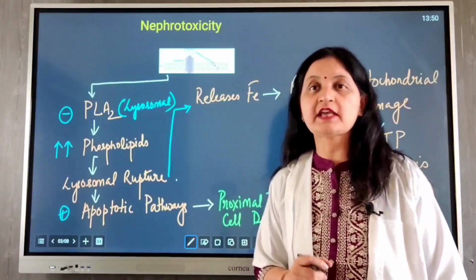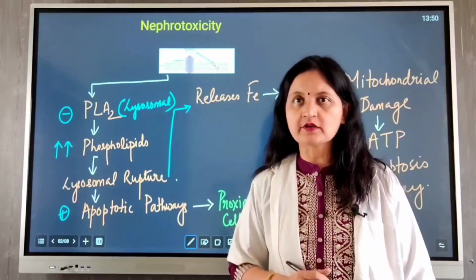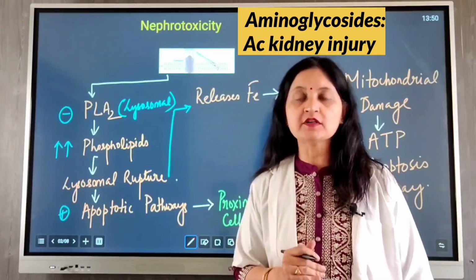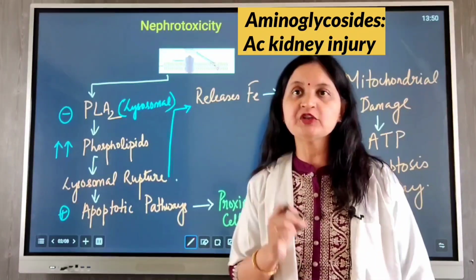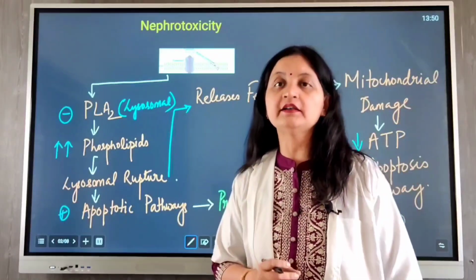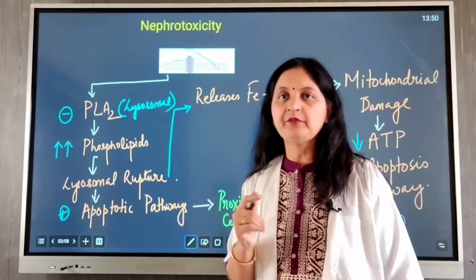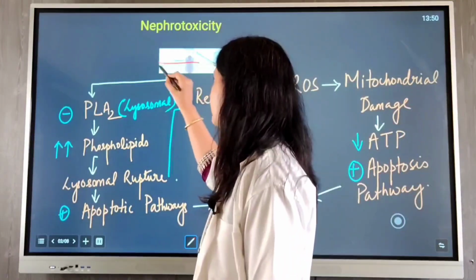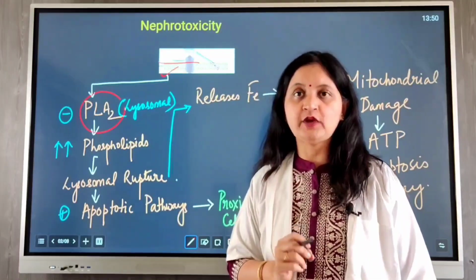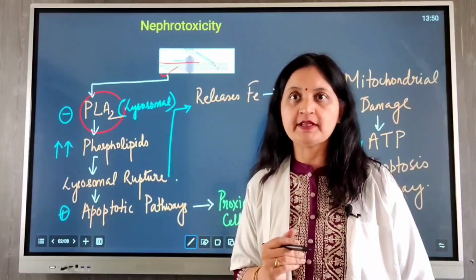Now let's discuss the various types of toxicities that are caused by aminoglycosides. To begin with, nephrotoxicity. Aminoglycosides are filtered by the glomeruli and taken up by the proximal tubular cells, where they cause damage to the proximal tubular cells, leading to acute kidney injury. So what is the underlying mechanism for the kidney injury caused by aminoglycosides? Aminoglycosides are trapped by the proximal tubular cells and they inhibit the lysosomal phospholipase A2 enzyme, which is a key enzyme responsible for degradation of phospholipids.